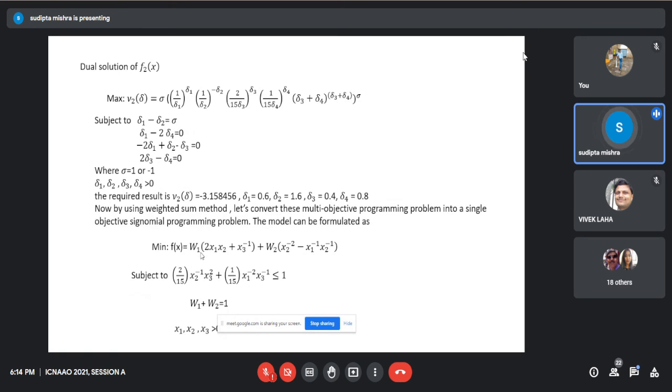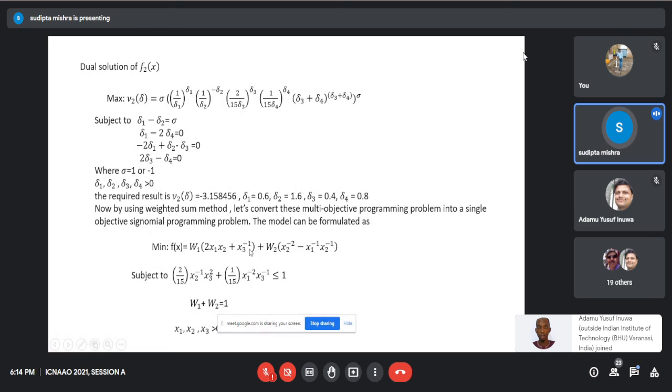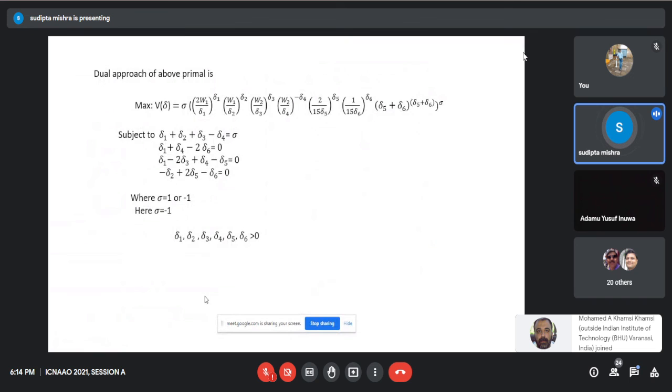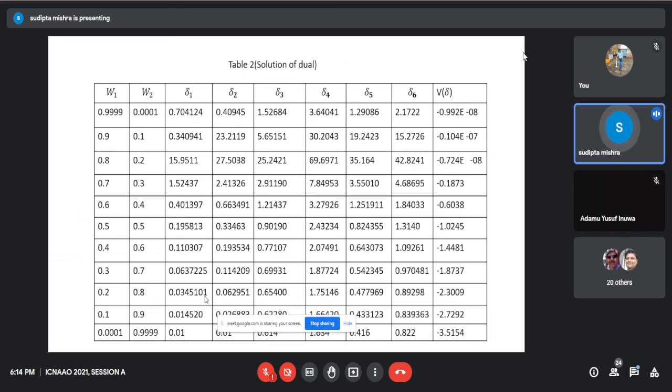In the final step, by using the weighted sum method, let's convert this multi-objective programming problem into a single objective signomial programming problem. The model can be formulated in this way, and this is the result. This is the result for the primal solution, and this is the dual model, and this is the result for the dual solution.